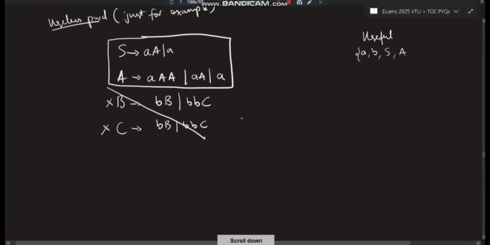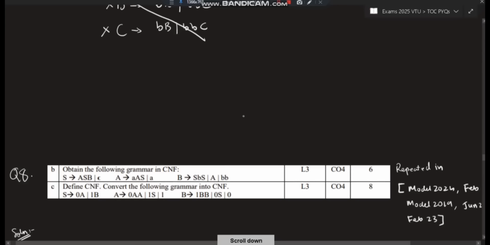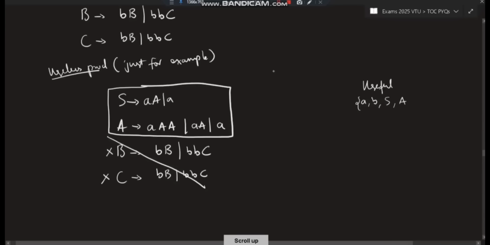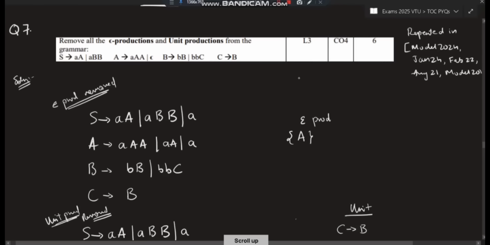After these rules, we have to start with CFG to CNF. See, two back-to-back questions on the same topic. Obtain the following grammar in CNF. Define CNF. Convert the following grammar to CNF. Both of them you have to convert into CNF. Back-to-back 6 plus 8, 14 marks. One topic you learn, 14 marks you'll get from here. And this question, wow, how many marks are there? 6. 14 plus 6, 20 marks. Full marks you can get by just knowing this one concept, CFG to CNF.